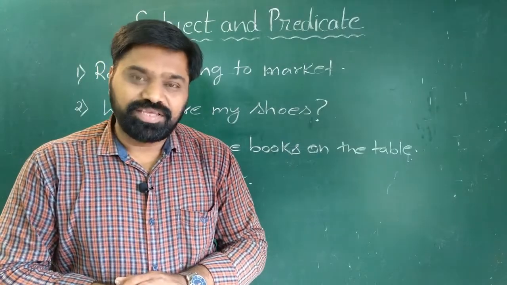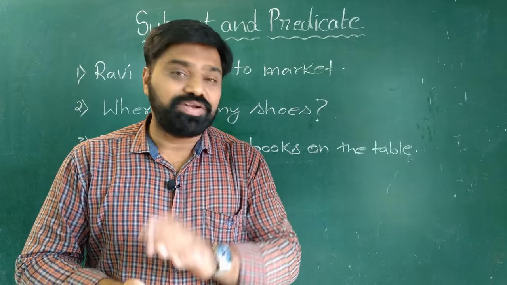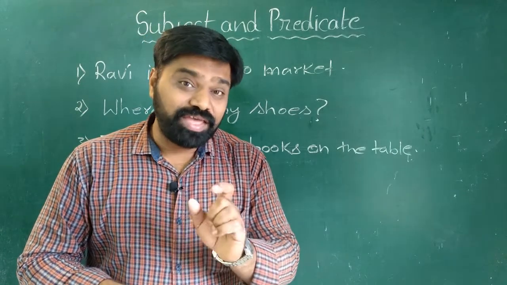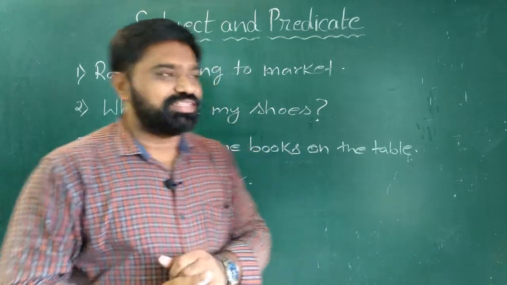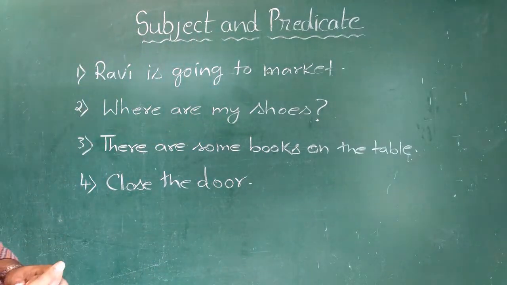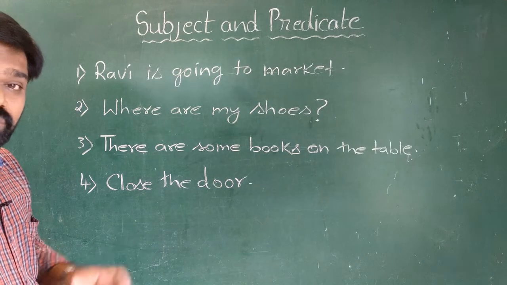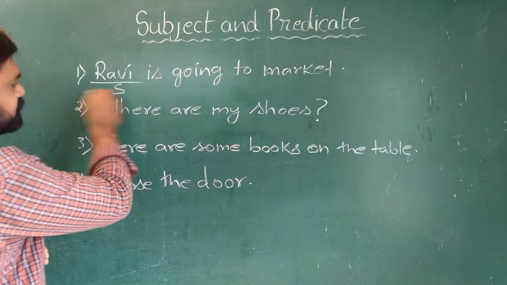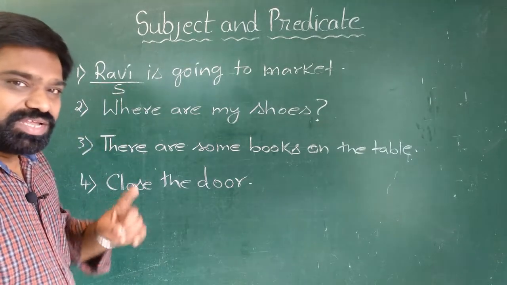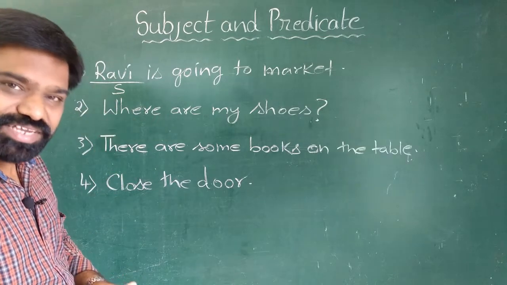Dear friends, here I have taken some more examples, and now we will try to identify where the subject is located in a sentence. Let us see the examples. The first one is: Ravi is going to market. What are we talking about? We are talking about Ravi. Ravi is the subject here. So we can notice that subject is at the very beginning of the sentence.